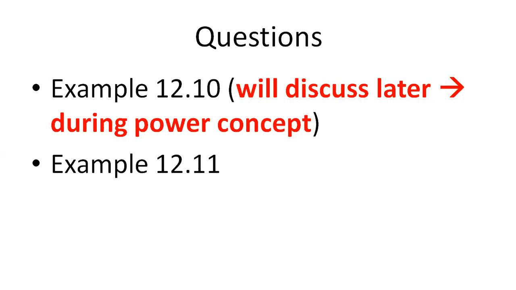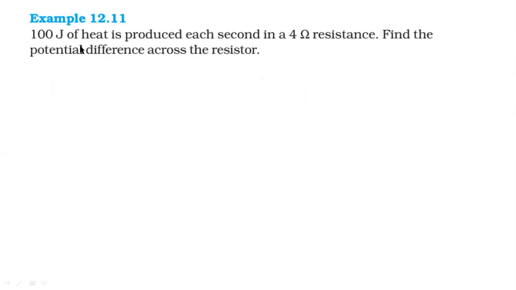So let us go with 12.11. In 12.11, they are saying 100 joules of heat is produced each second in a 4 ohm resistance. So how much is the energy given?